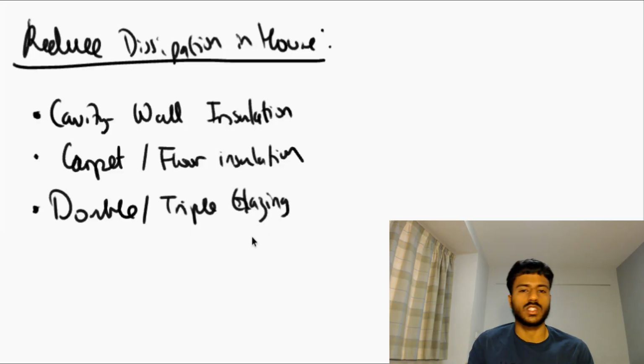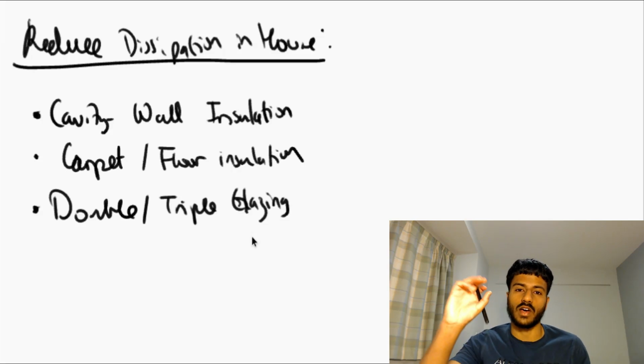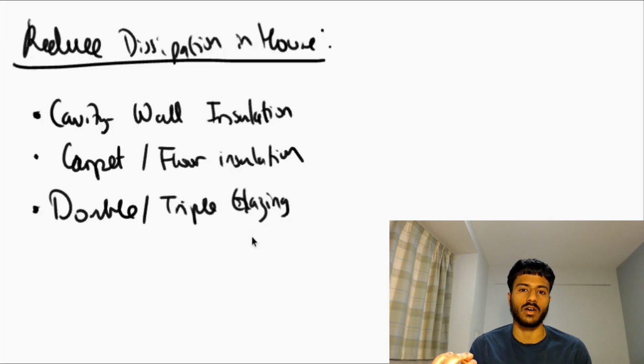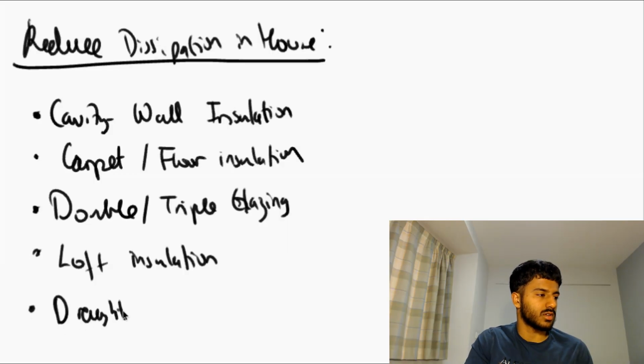And this is where instead of having one window pane, you have two window panes, and in the middle you have a vacuum. That way, that vacuum is a very, very good insulator. You can have things such as loft insulation and also things called draft excluders.